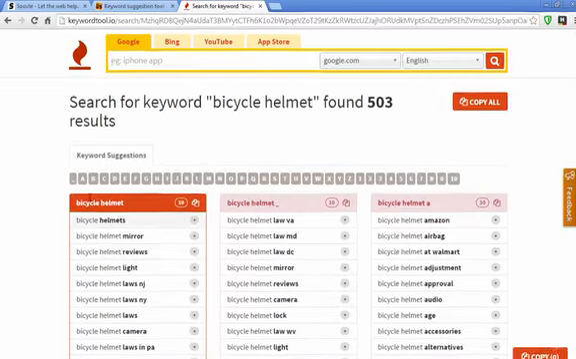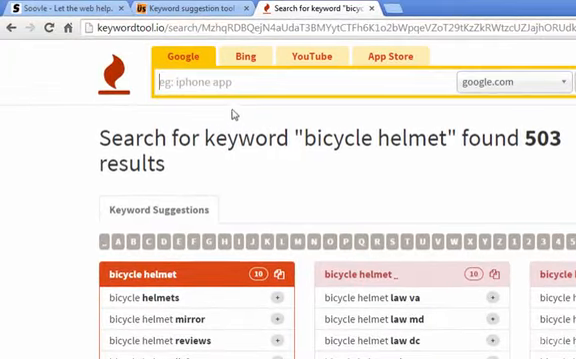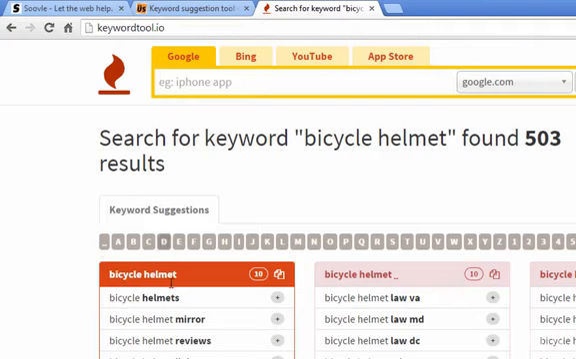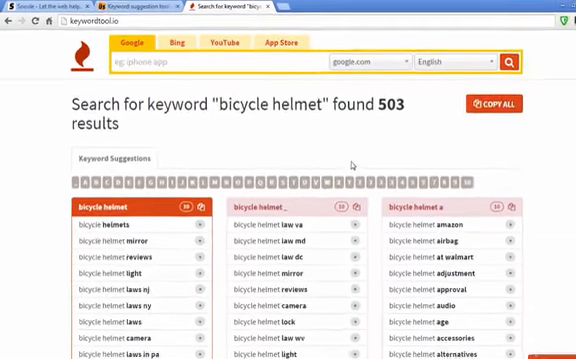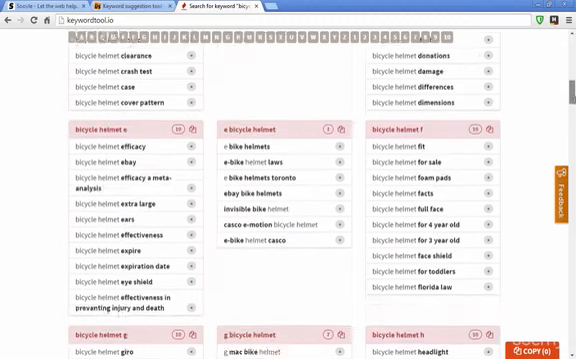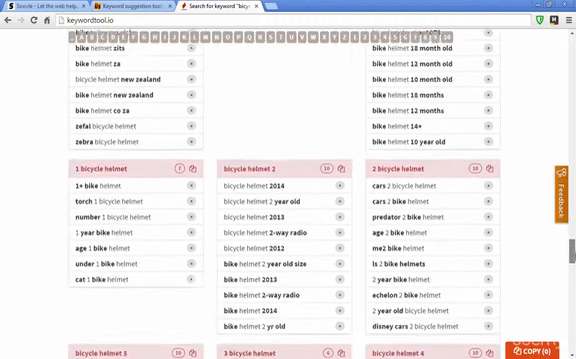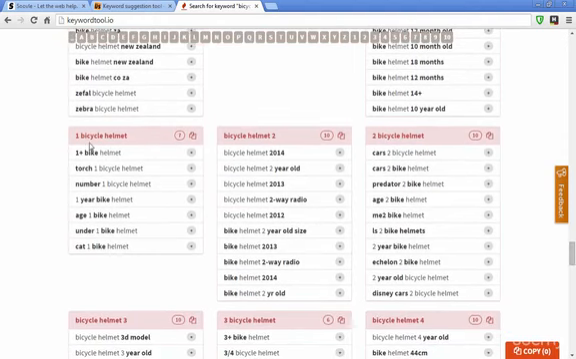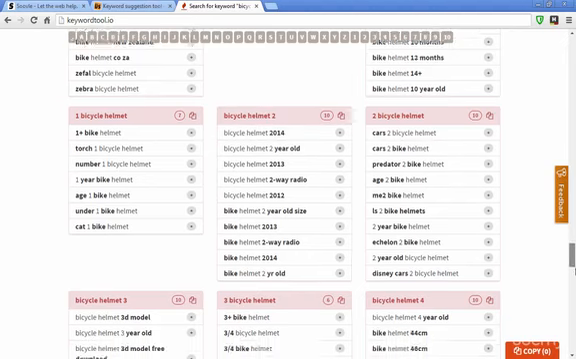And the last one I want to show you is called keywordtool.io. And you just type in whatever keyword you're looking for suggestions for. And you can choose Google, Bing, Yahoo, YouTube, the App Store. And then you can choose your language. And what this does is it's kind of like Ubersuggest, except it also adds a letter to the beginning of the word. So you get A plus bicycle, bicycle plus A, B plus bicycle, bicycle plus B. So it gives you even more combinations.